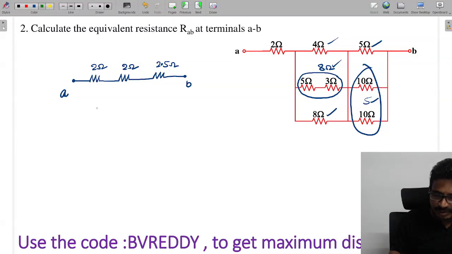Now you can tell me RAB. So which will come as what, tell me? That is 2 plus, in series, 2.5. So that means RAB will come as what, tell me? 6.5 ohms.